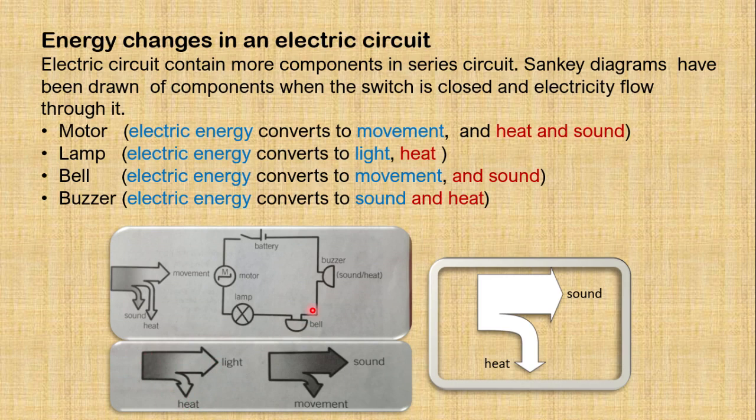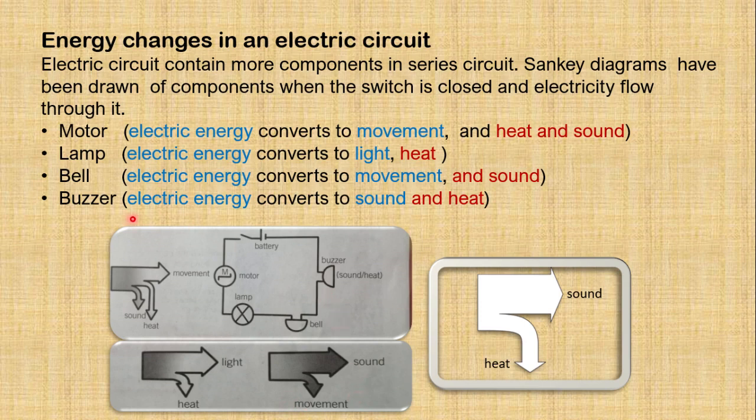Third is the bell. The output is sound here, and it also moves. So electrical energy is converted into sound energy and movement. Which form is named as the waste? Movement is the waste form of energy here.